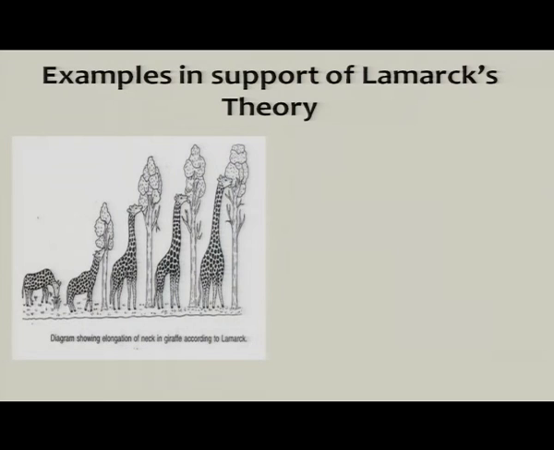So, what led Lamarck to give these postulates? Actually, he observed many things, and the most famous example which is given in support of Lamarck's theory is that of the giraffe. As you can see in this figure, giraffes are supposed to have had shorter necks in earlier times. There were ample grasses and it could feed on the grasses. It was a grazing animal, but with time, when the grasses became scarce, it had to stretch its neck in order to feed on the leaves of the tree.